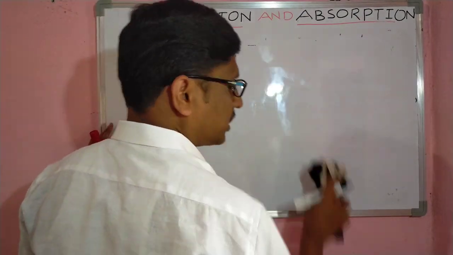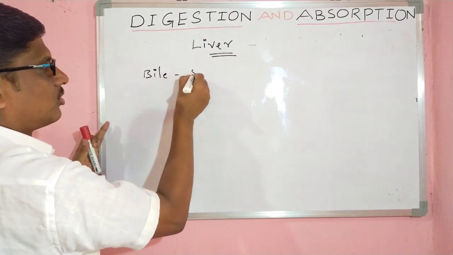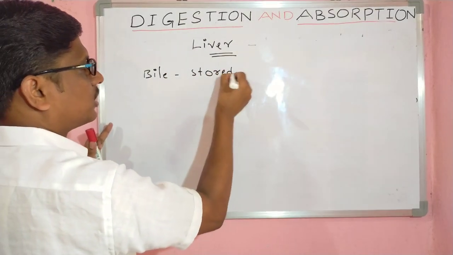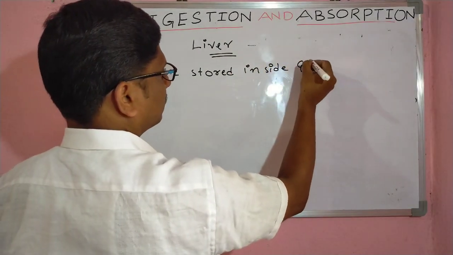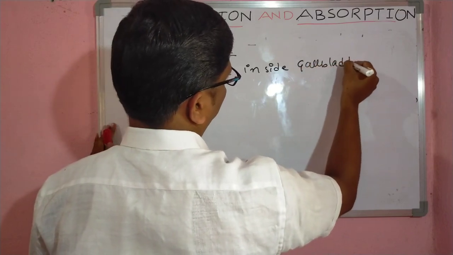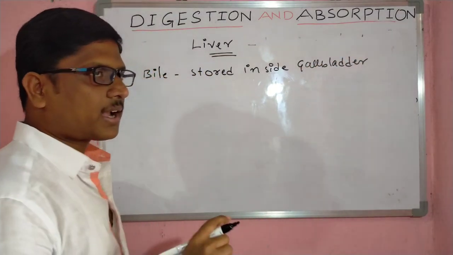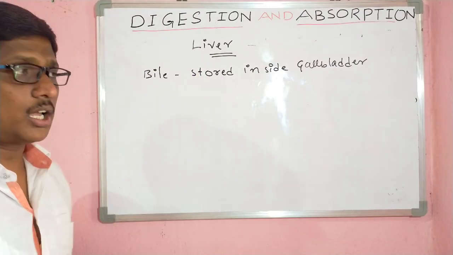See, after secretion, the bile is stored inside the gallbladder. It is a small sac-like structure, and the bile is stored inside the gallbladder.